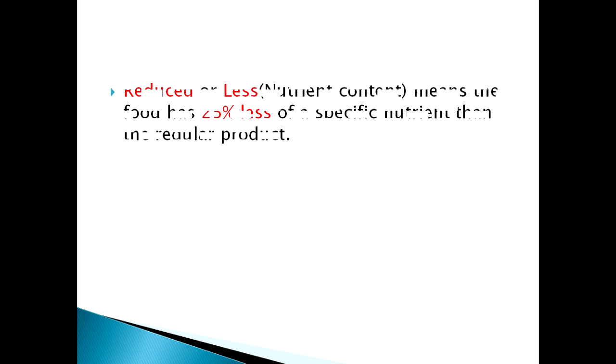So the next point is almost the same. Earlier we saw about less, here we will be looking at reduced. If they are saying that it's reduced content, reduced protein, reduced fat or reduced carbohydrate, it means that the food has 25% less. Please note this one: the food has 25% less of a specific nutrient than the regular product.